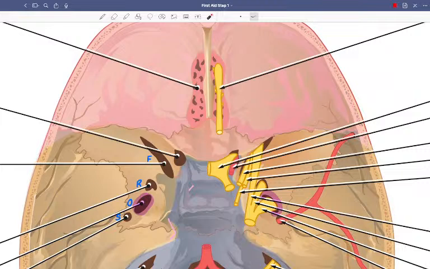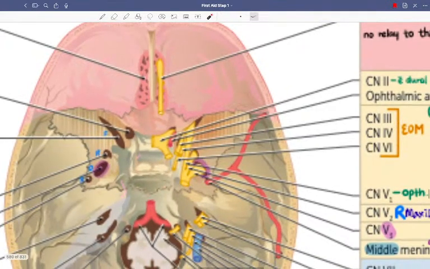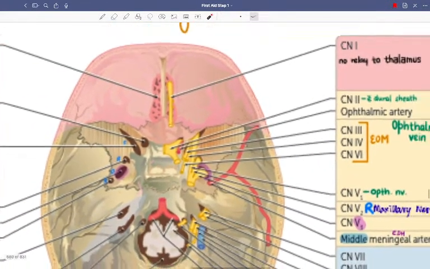And S was spinosum. Spinosum was what? We'll have to see that. I think it was the middle meningeal artery only. Let's see. Now let's quickly see this.